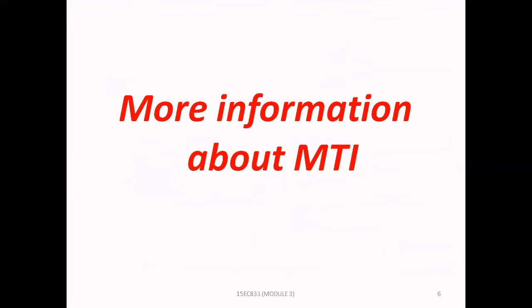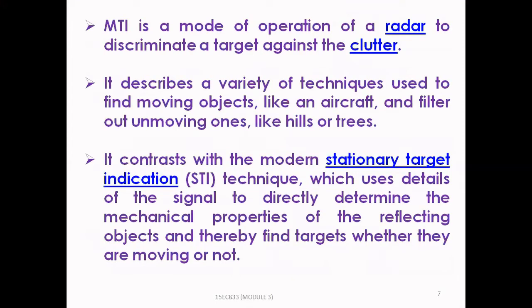More information about MTI. MTI is a mode of operation of a radar to discriminate a target against the clutter. It describes a variety of techniques used to find moving objects like an aircraft and filter out unmoving ones like hills or trees. It contrasts with the modern stationary target indication technique, which uses details of the signal to directly determine the mechanical properties of the reflecting objects and thereby finding targets whether they are moved or not.